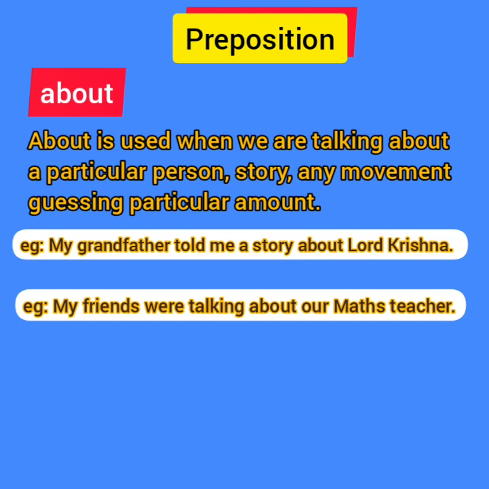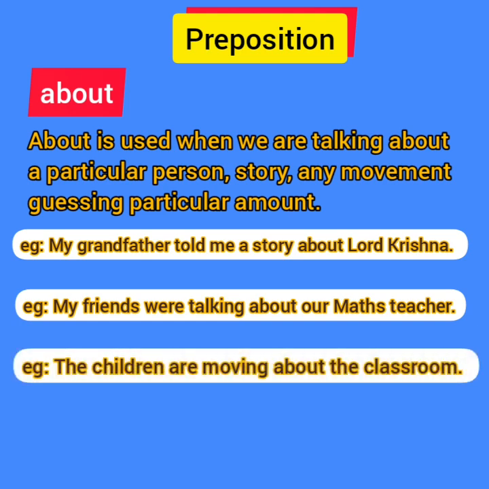Now, the next example for about is: the children are moving about the classroom. So see, it shows movement. Movement where? Inside the classroom. That means the children were moving inside the classroom. So this movement inside is known as about. So, the children are moving about the classroom.